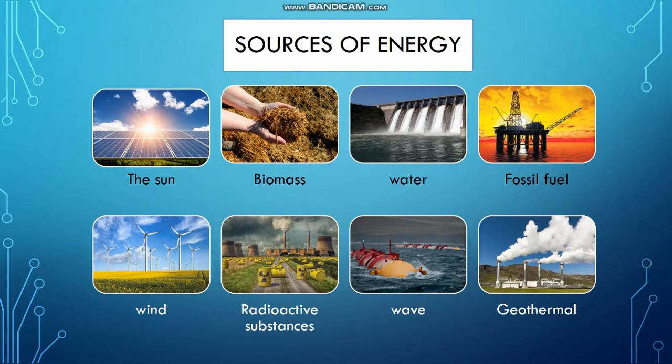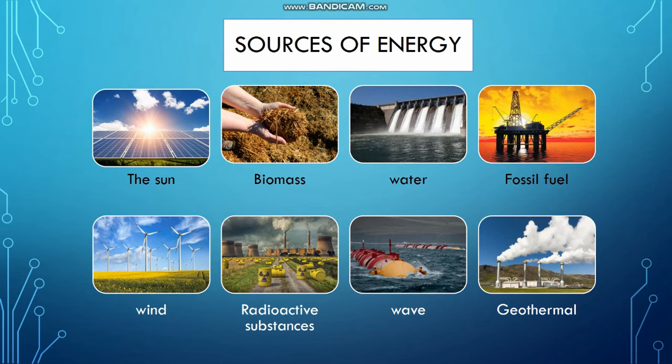So for the radioactive substances, usually the radioactive we use is alpha, beta, and also gamma ray. These radioactive substances are very harmful because they can penetrate into our body. And then next is wave.